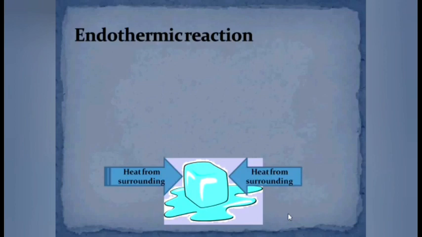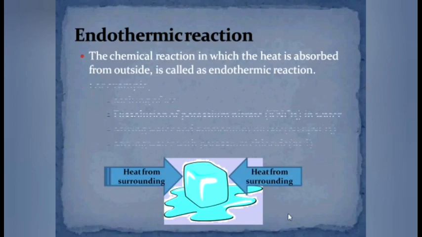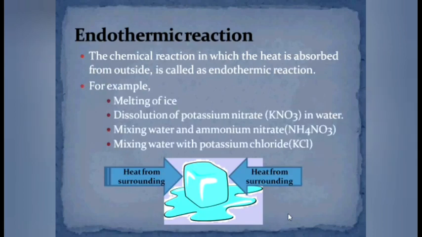Let's move to the next type, endothermic reaction. In endothermic reaction, the reactant or the substance absorbs heat from surrounding or from outside. Such reaction in which the heat is absorbed is called as endothermic reaction. For example, melting of ice. In melting of ice, the ice absorbs heat from surrounding. Because of absorption of heat, its temperature increases and it is converted into liquid water.